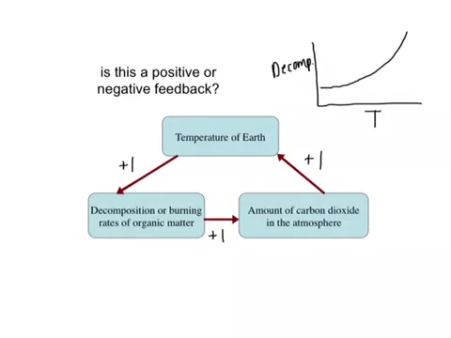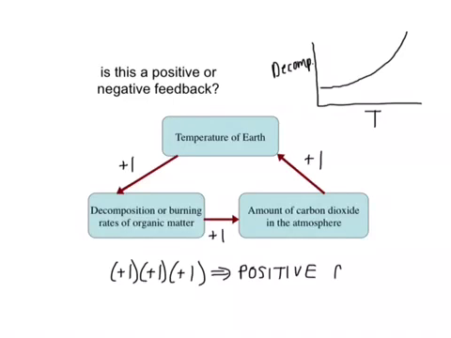So this, which we're depicting here, ends up being a positive feedback because we have a +1 times a +1 times another +1. So this is a positive or destabilizing feedback that's relevant to global warming. But one of the things you'll learn in this class is that Earth systems are complex, and this doesn't describe the whole story.